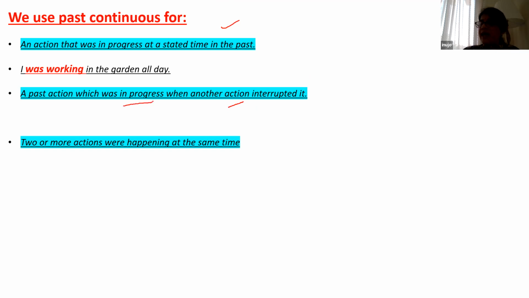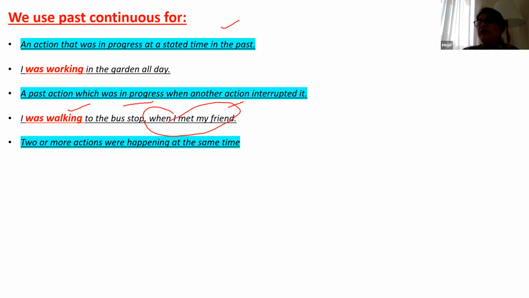One action was in progress and another action came and interrupted it. How? I was walking to the bus stop when I met my friend. I was walking to the bus stop. Then what happened? When I met my friend. That was another action. So then also you will use past continuous.